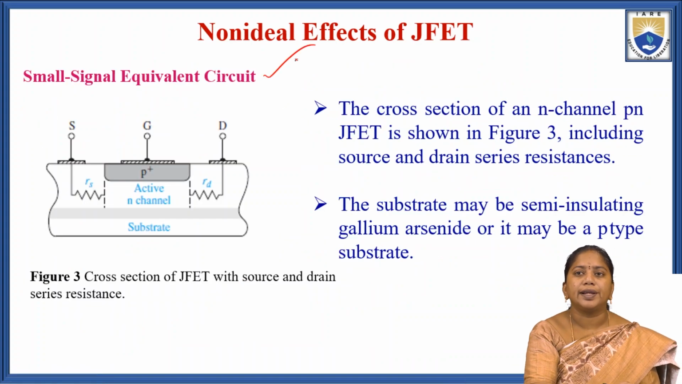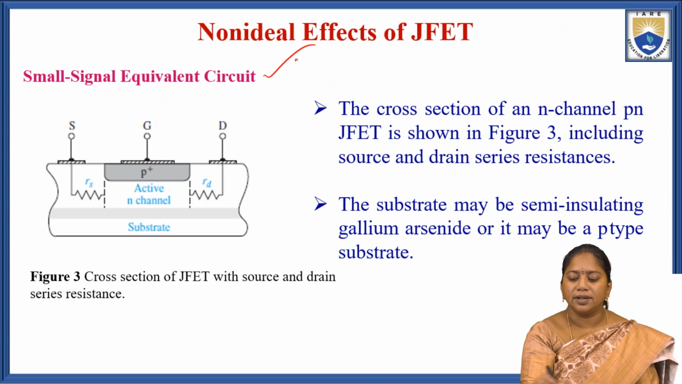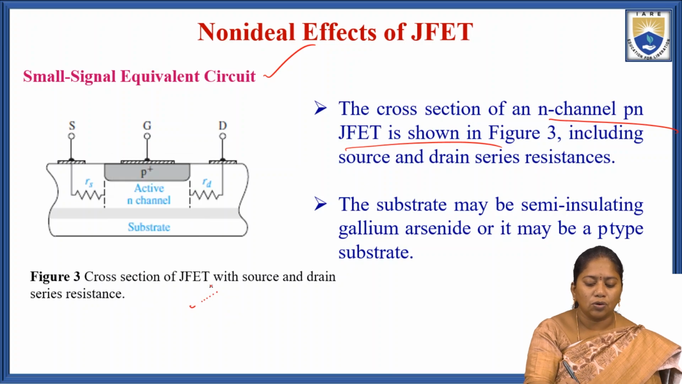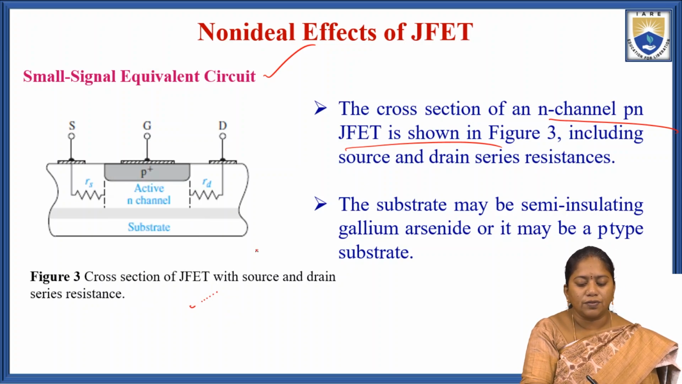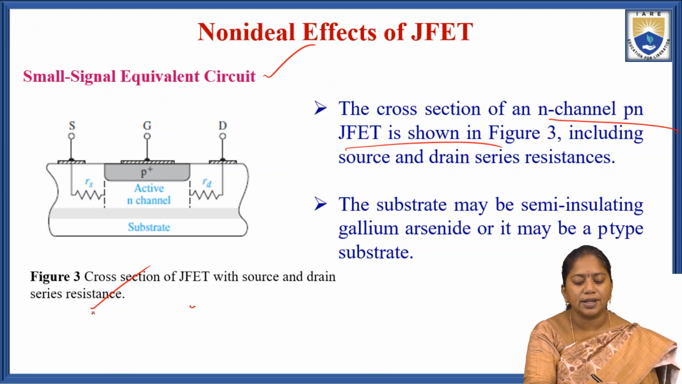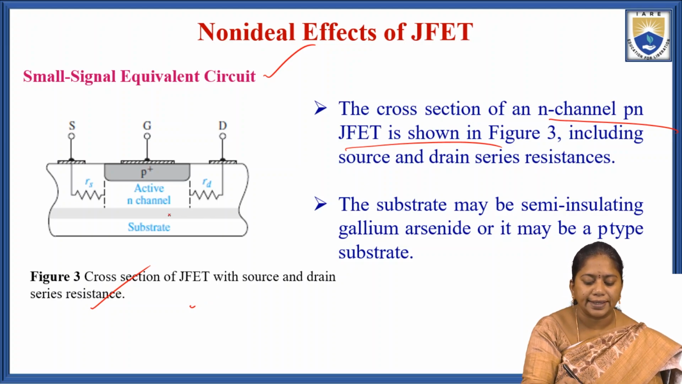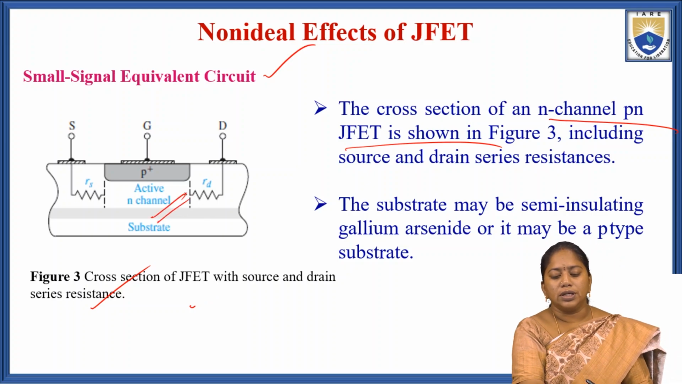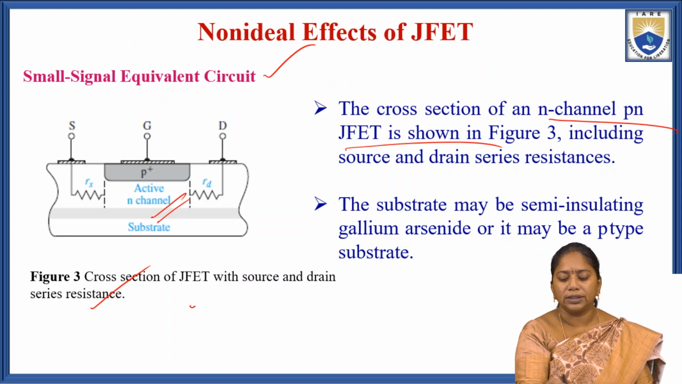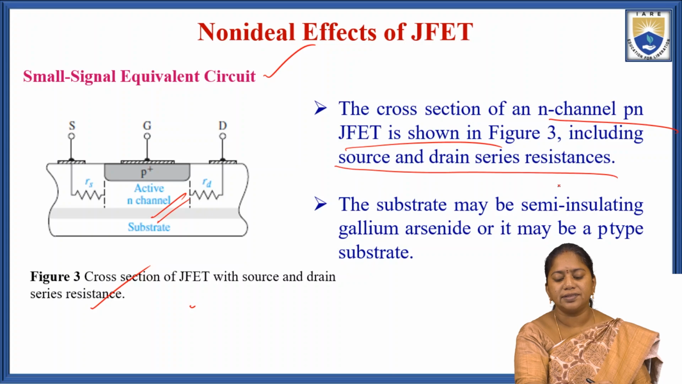Small signal equivalent circuit. The cross section of the N-channel PN junction field effect transistor is shown in figure 1. Here is the cross section view of the JFET with the source and drain and series resistance values. This is the N-channel, the cross-section of the N-channel PN JFET, including the source, drain and series resistance.